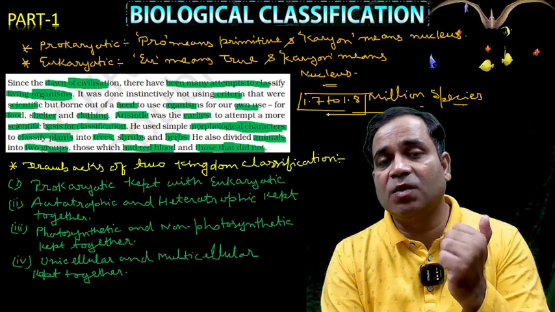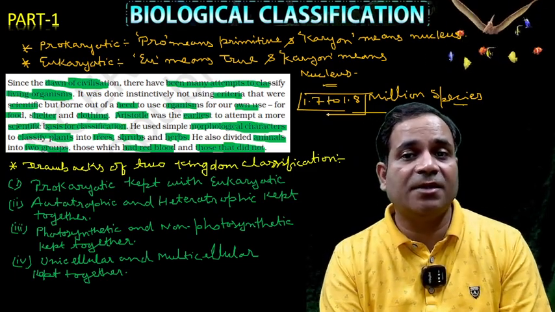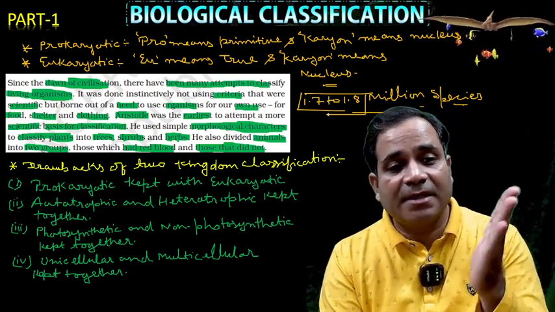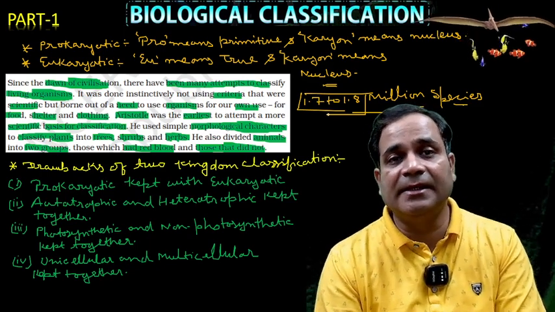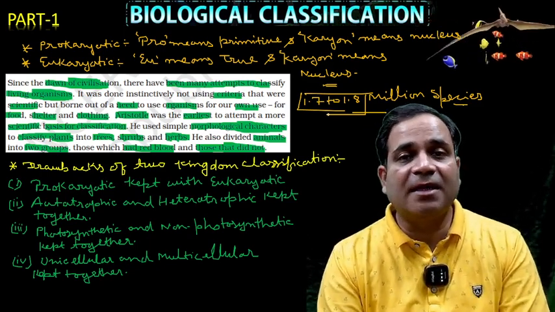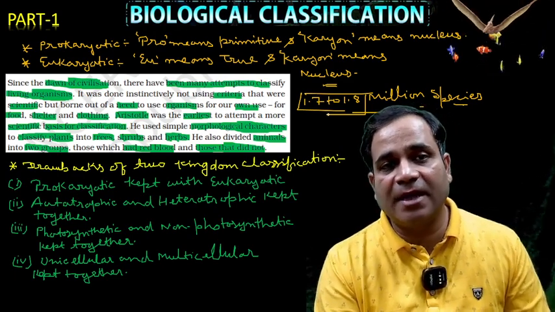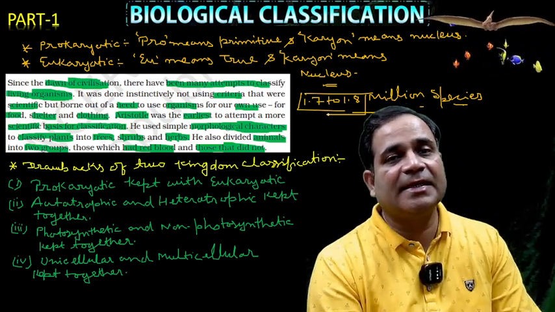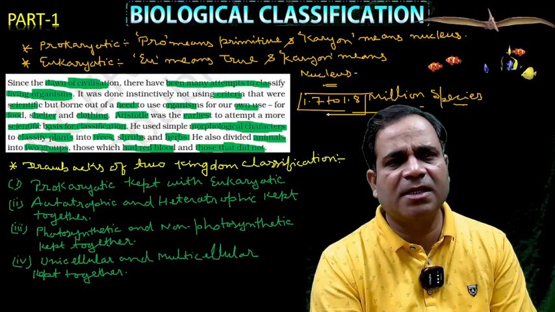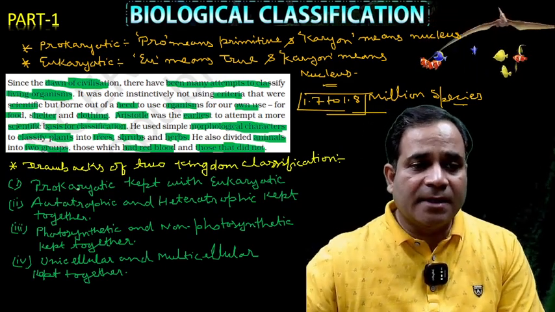If their number is so large, how is it possible to study them, my dear? So that's why I'm saying here, these are some drawbacks of the two kingdom classification given by Carolus Linnaeus. Number one: prokaryotic kept along with eukaryotic, my dear. So this one is not right. This is the first point.